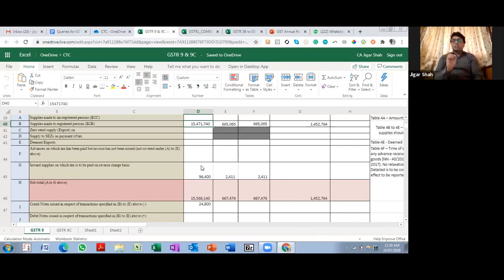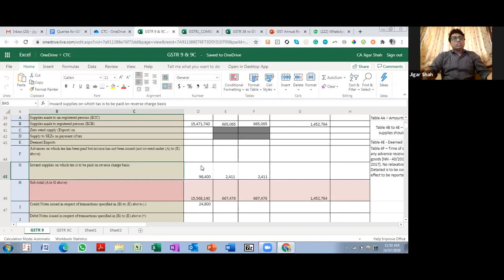It might require you to edit some fields here and there, but whenever an assessment comes, or whenever the officer comes after filing annual returns, there are high chances, we still don't know how they will approach this, that they will just take out your GSTR-9 and ask you, show us where these figures are in your books of accounts, right? So you need to ensure that your GSTR-9 figures are in alignment with your books as far as possible. So if in your books the invoice is raised and the advance is knocked off, the advance will get knocked off from here. You will amend it manually and add the invoice over here in B2B.